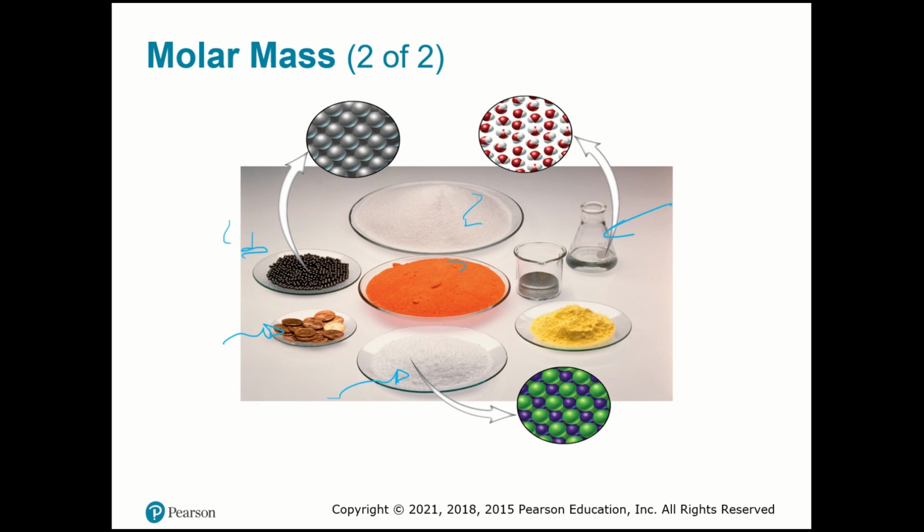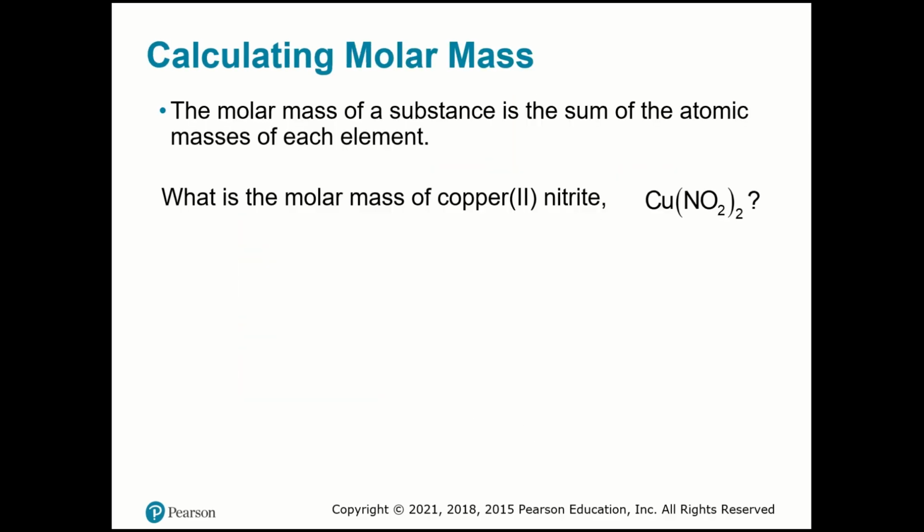Can you see the quantity? If I'm talking about 1 mole for each substance, you see the quantity is different for each substance, each element. So when you work in chemistry, normally we're going to work with moles, because mass will vary when you have a different substance or different elements.